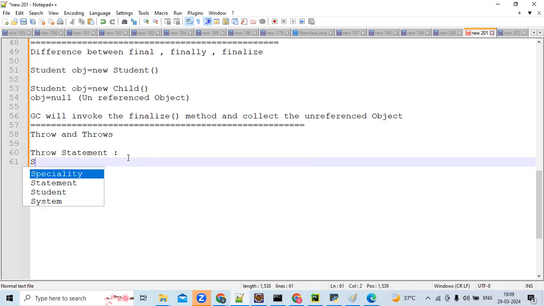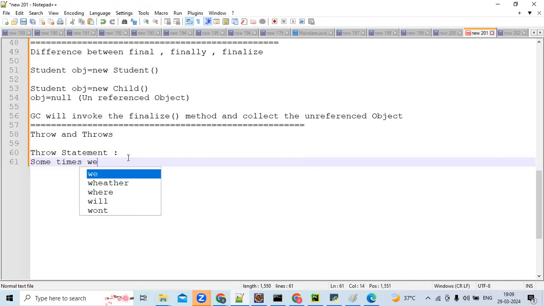So sometimes we create the exception explicitly. So far the JVM is raising the exception, am I correct? If you do 10 by 0, the JVM raises the exception, am I correct? If you try to access a null pointer, the JVM will raise an exception, am I correct? Yes. Now we raise the exception explicitly.